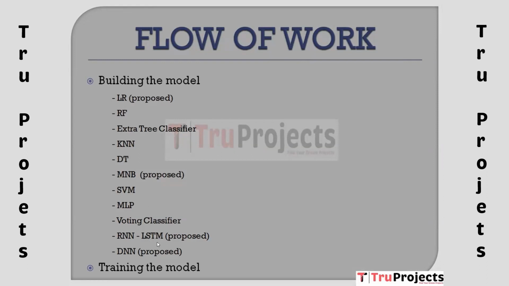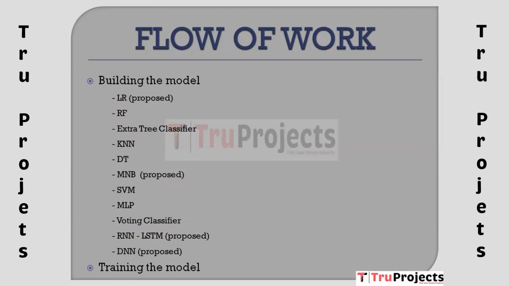Next we have voting classifier, an ensemble technique that combines the predictions of multiple classifiers to make a final decision. Next here we have RNN LSTM proposed. This stands for long short-term memory, a type of recurrent neural network, RNN, with memory cells often used for sequential data and proposed for a problem. Next here we have DNN proposed. This stands for deep neural network, a neural network with multiple hidden layers proposed for a specific task.